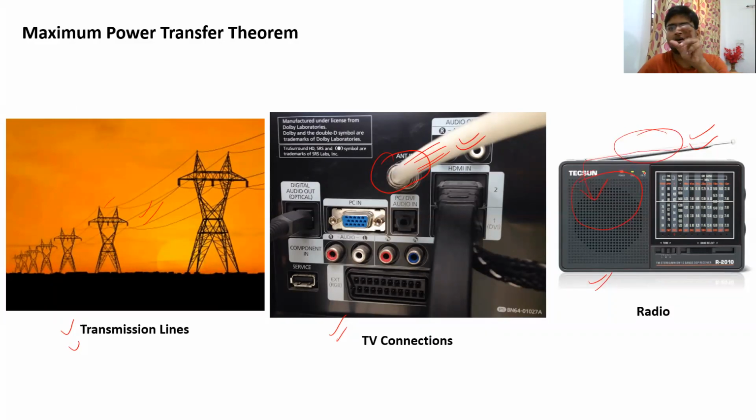That is why we have a rotating mechanism in the radio where we change the impedance of the circuit so that you catch a particular signal, right? So these are all applications of the maximum power transfer theorem, and there is a phenomenon called impedance matching where the impedance of the internal circuit of any particular circuit and the impedance of the load are matched, and that is the case when the maximum power transfer happens. So we will see that in detail.